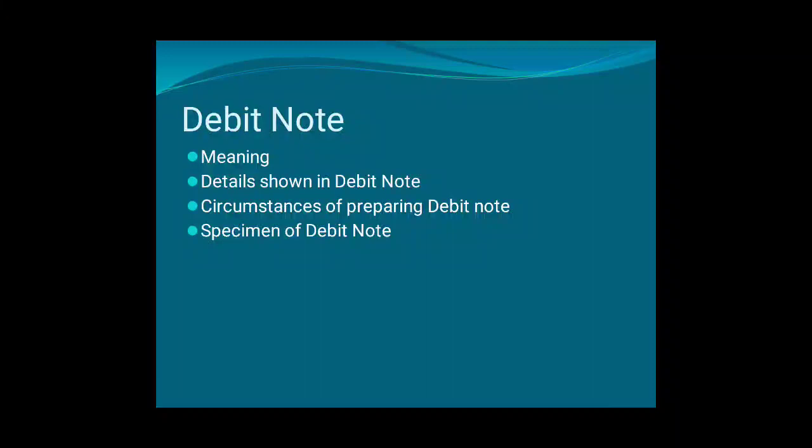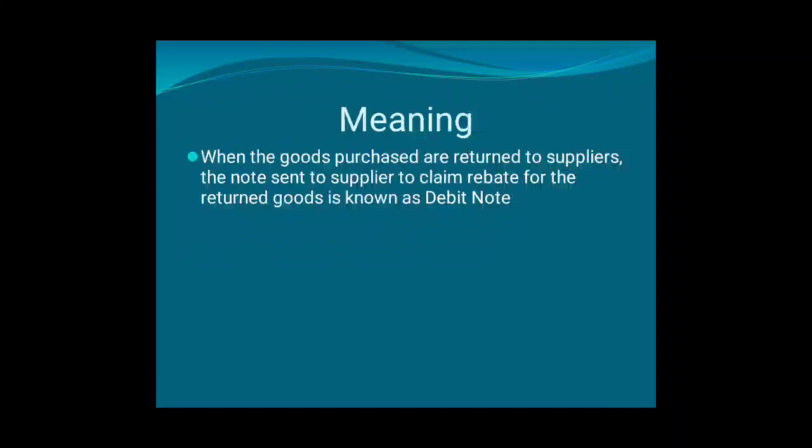First of all, let's discuss the meaning. When the goods purchased are returned to suppliers, the note sent to the supplier to claim rebate for the return of goods is known as debit note. That is, when we are returning goods to the supplier, whatever amount we debit to their account, we are sending a note of that, mentioning the reason.